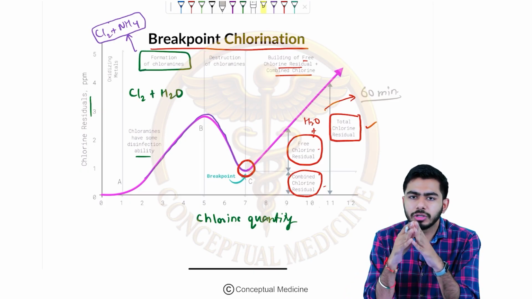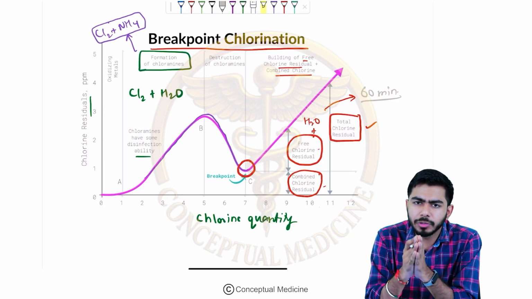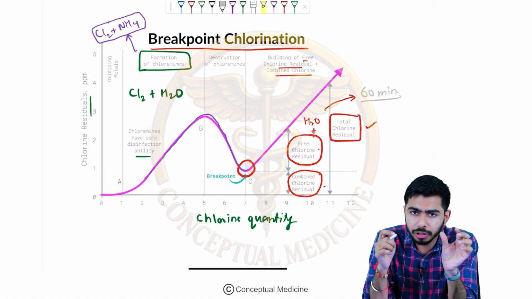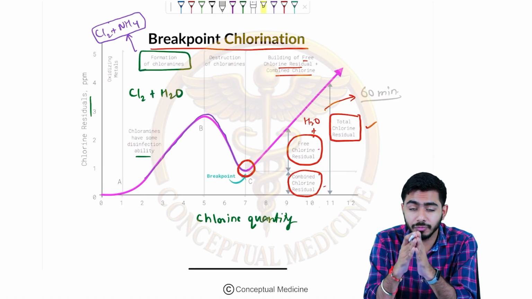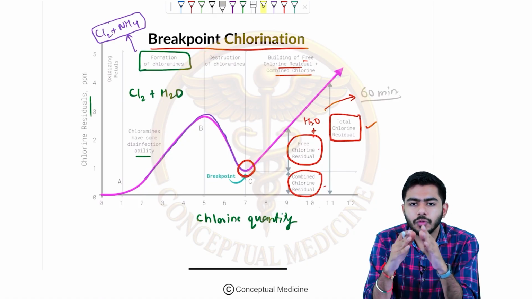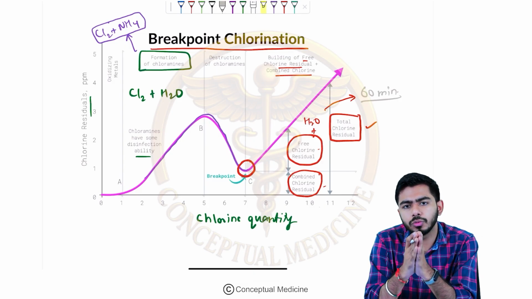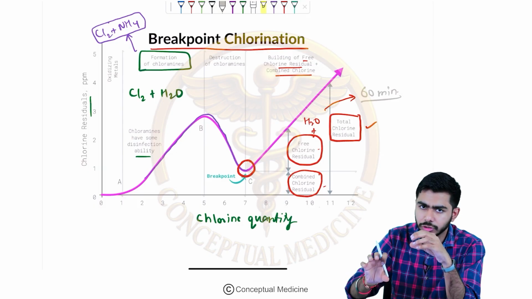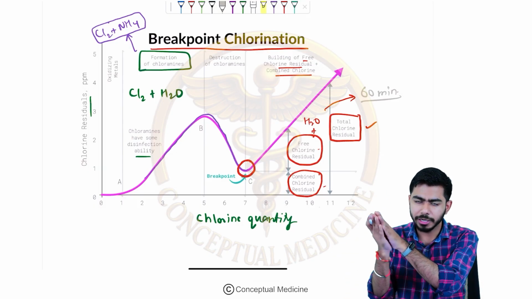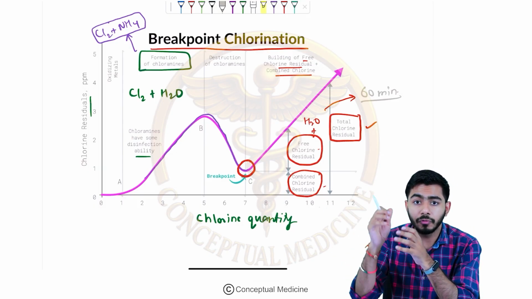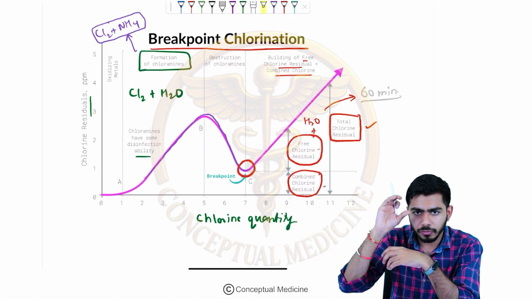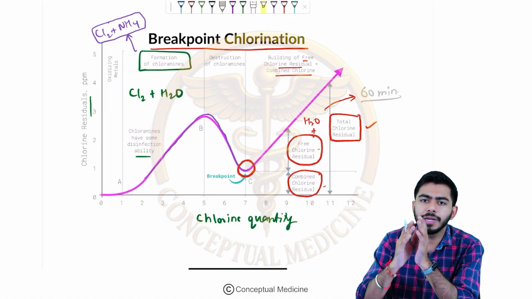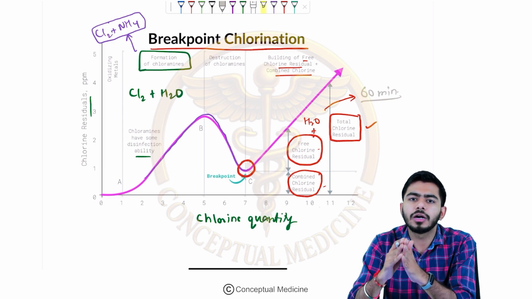After the breakpoint we have the formation of free residual chlorine and combined residual chlorine, which in total we call total residual chlorine. The contact period of free residual chlorine with the water should be at least around 60 minutes, or 1 hour.